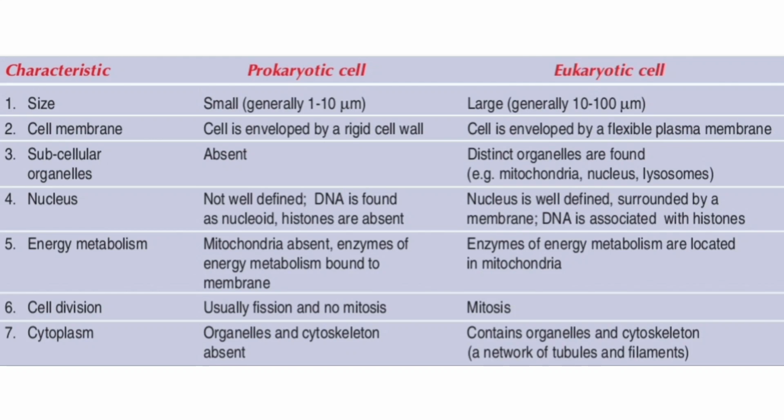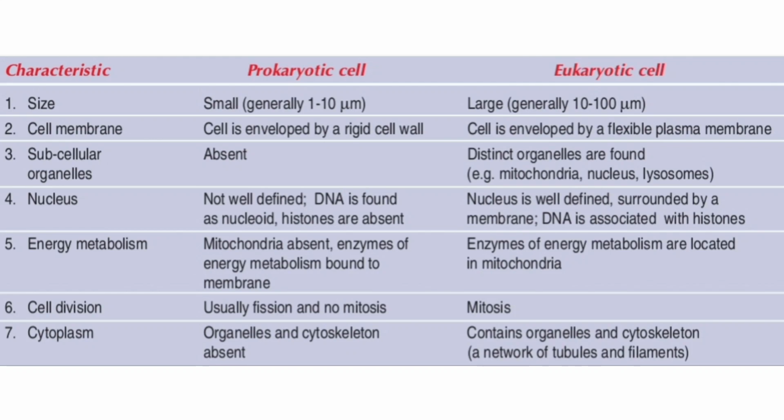DNA is found as nucleoid. Histones are absent in prokaryotic cells, whereas in eukaryotic cells the DNA is defined and covered with double membrane and associated with histone proteins. Now energy metabolism, there is no mitochondria present in prokaryotic cells, and enzymes of energy metabolism are bound to membrane only. And in eukaryotic cells, the enzymes of energy metabolism are in the mitochondria, which is present in the eukaryotic cells.